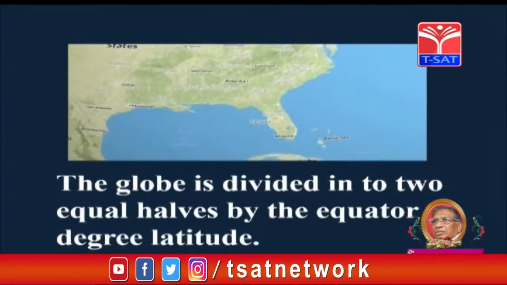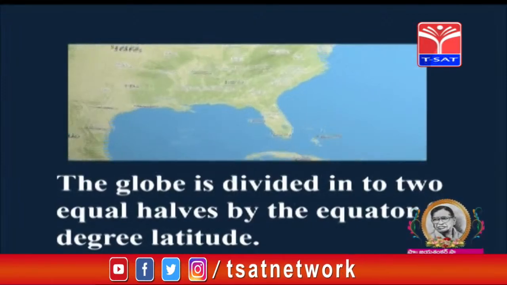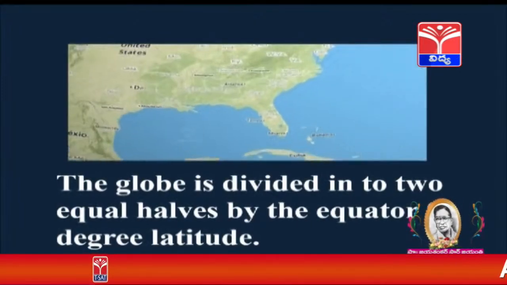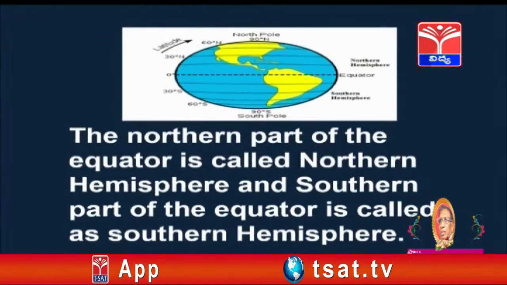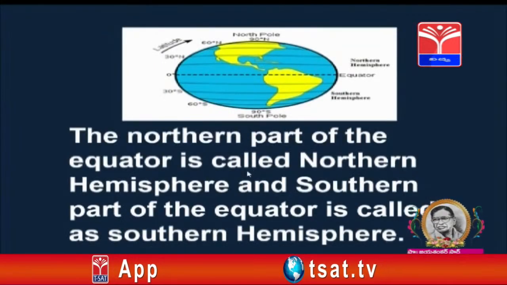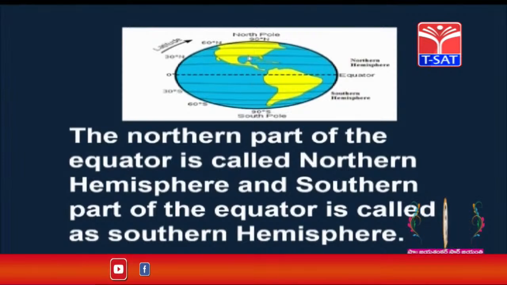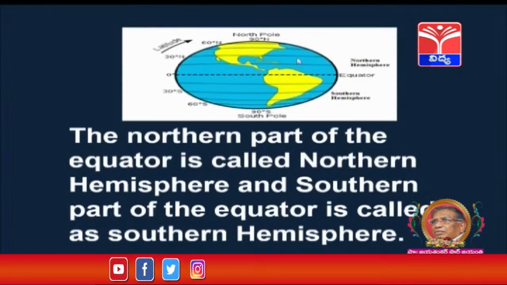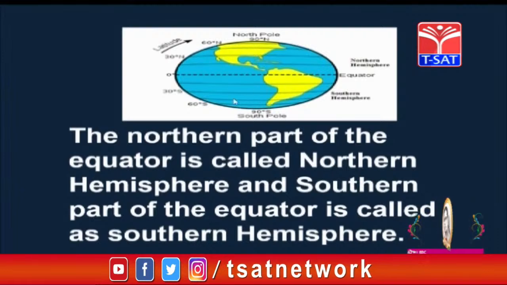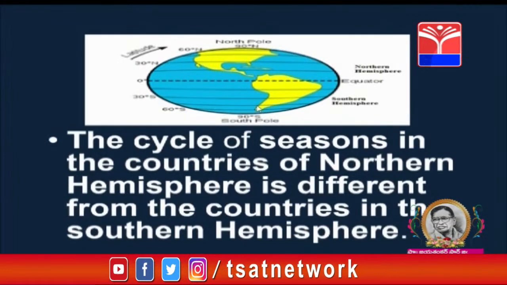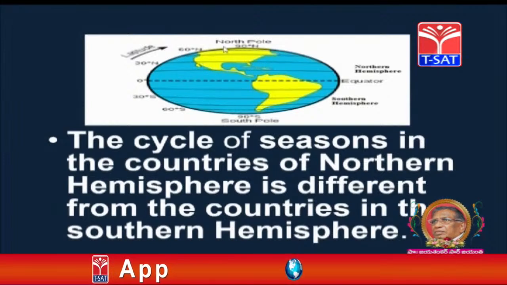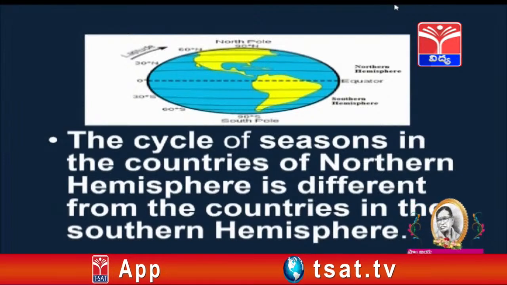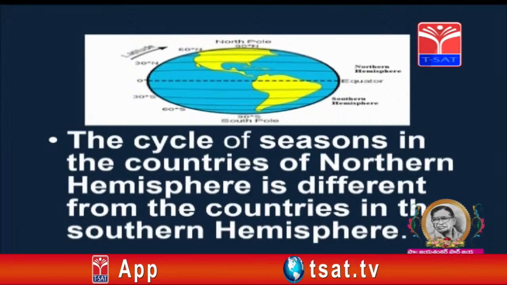The globe is divided into two equal halves by the equator, 0° latitude. The northern part of the equator is called northern hemisphere and southern part of the equator is called southern hemisphere. The cycle of seasons in the countries of northern hemisphere is different from the countries in the southern hemisphere.